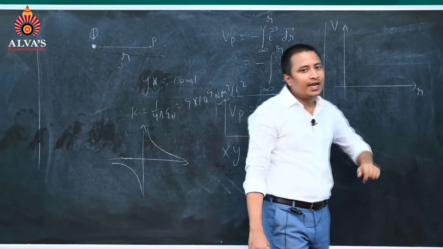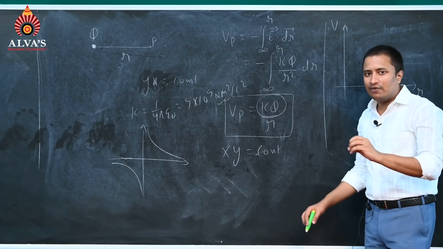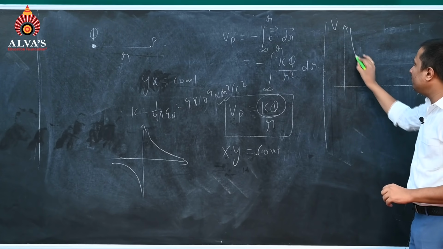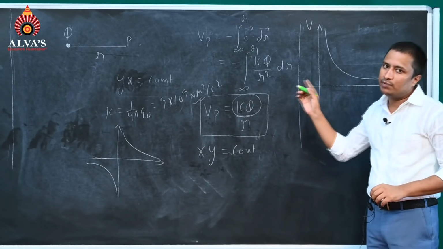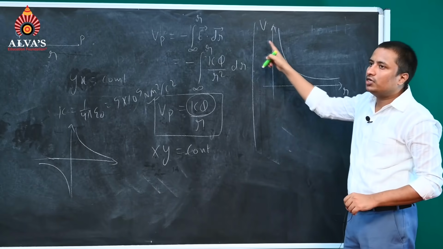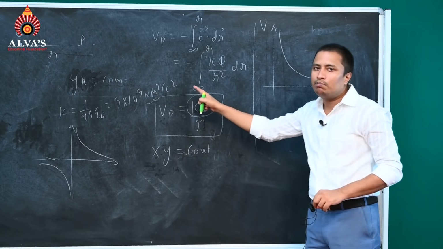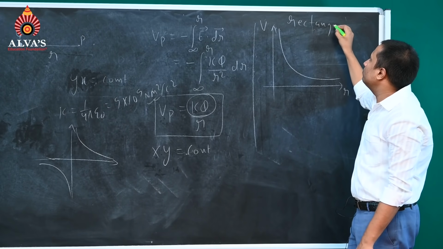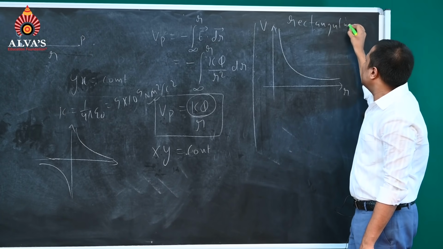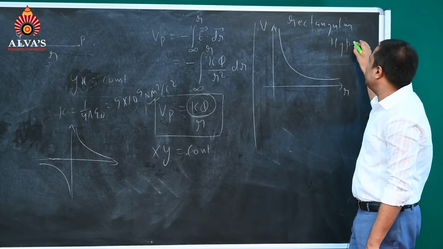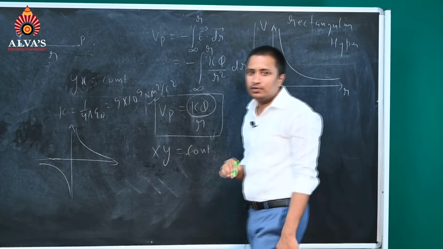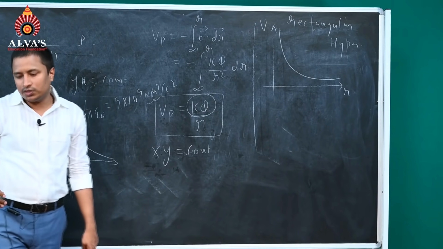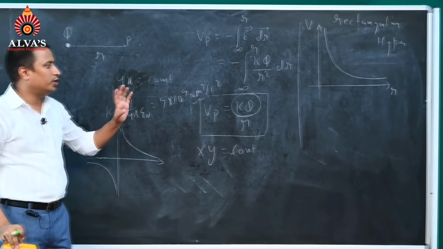It is a rectangular hyperbolic graph. So please remember the graph. It will be a rectangular hyperbola. Kindly remember it. Now we'll proceed further towards a question based on point charge.